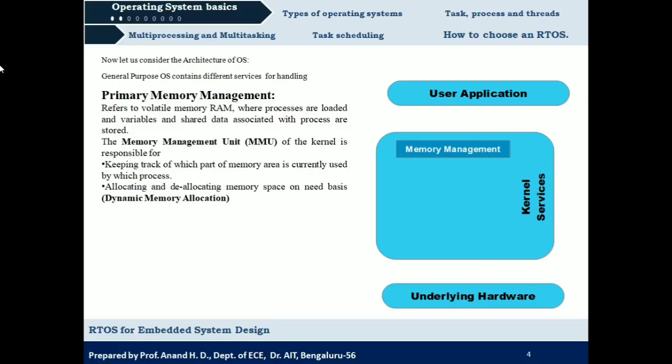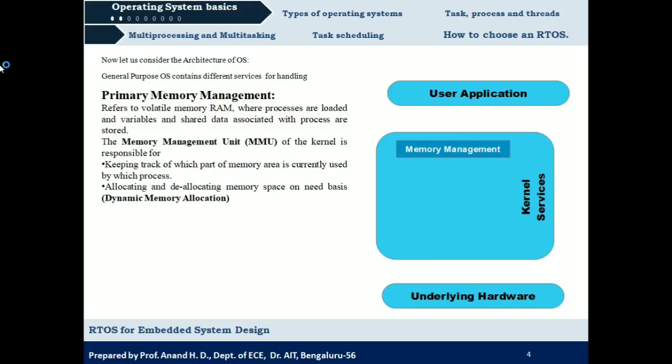We require RAM in order to store the processes, as there may be a number of processes that should be loaded into the memory. All the processes will be loaded into primary memory, and it also contains different variables and data that are shared by different processes. This is carried out with the help of the memory management unit, MMU.